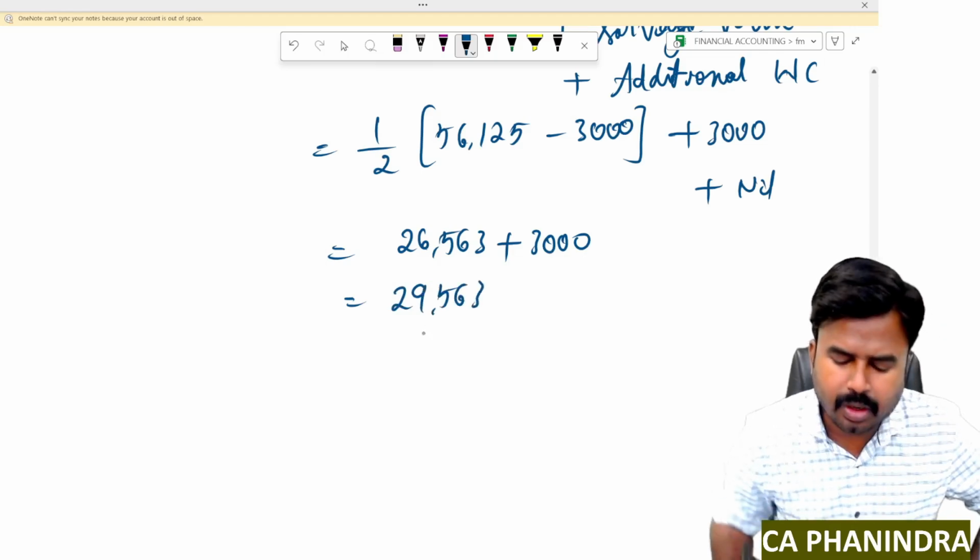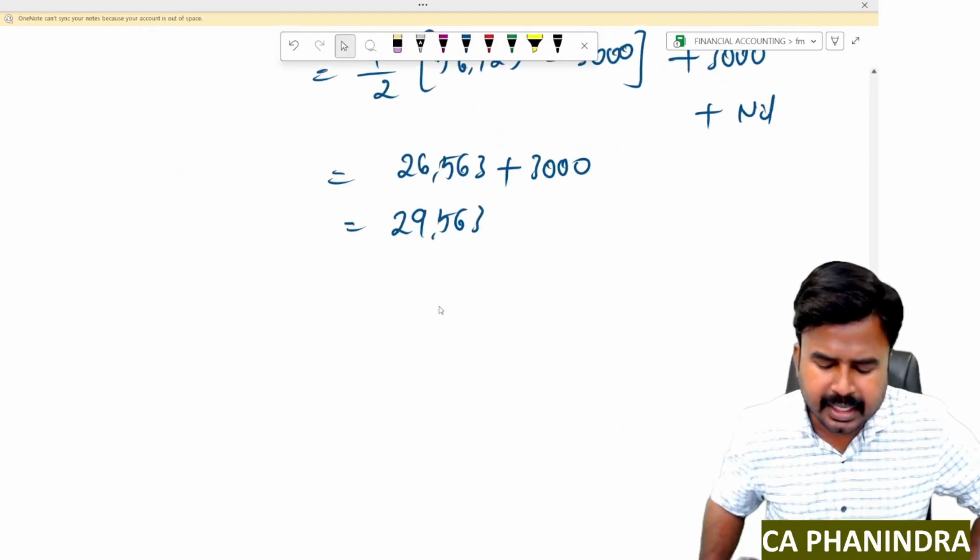Now successfully we got average investment here. Now you can calculate ARR.